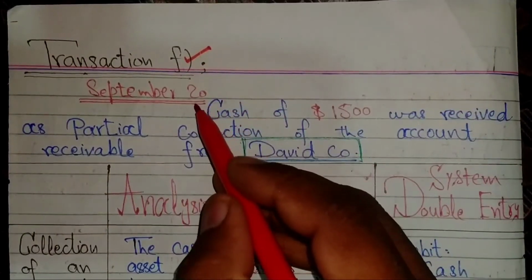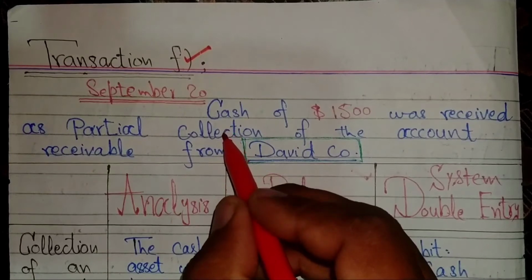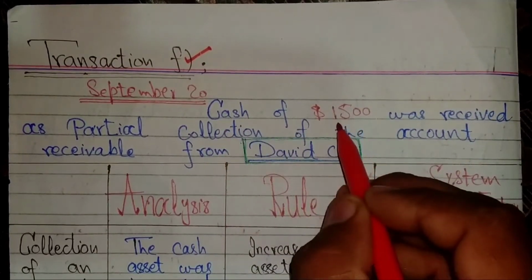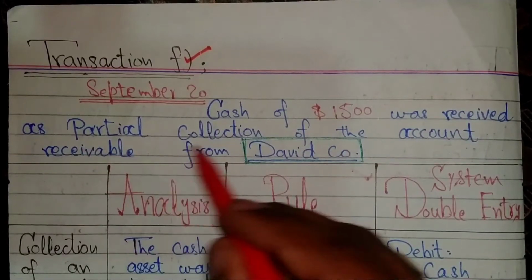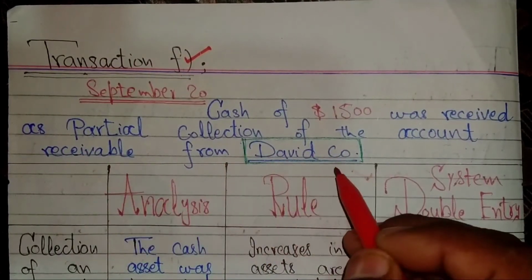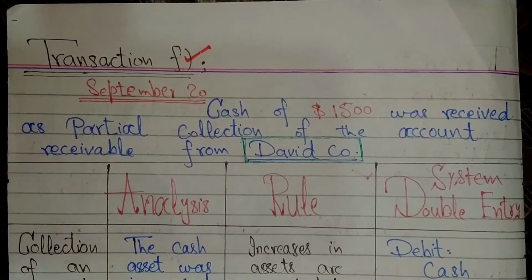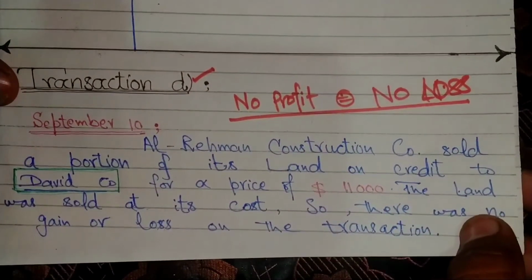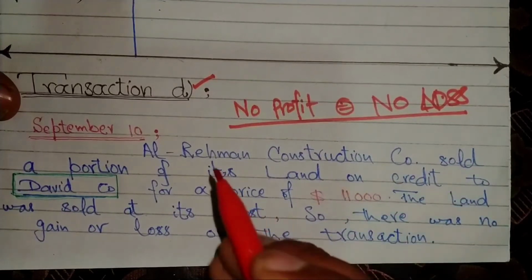The next and second last transaction of Rahman Construction Company is transaction number F. On September 20, the statement is cash of $1,500 was received as partial collection of the account receivable from David Company. Remember the account of David Company. This is the previous transaction of David Company.